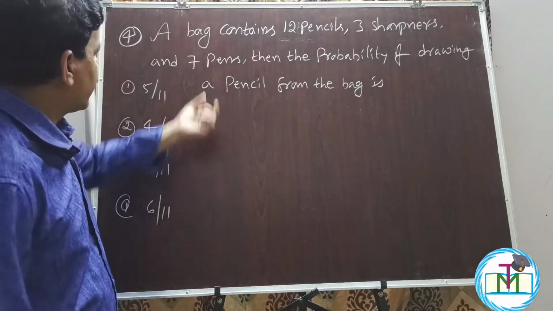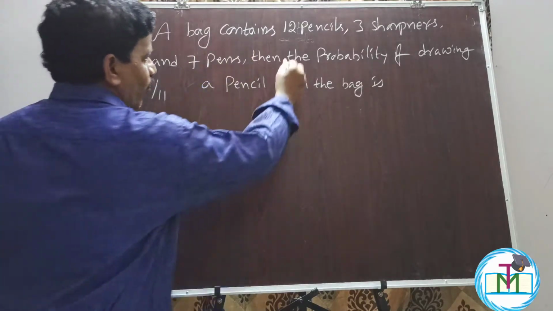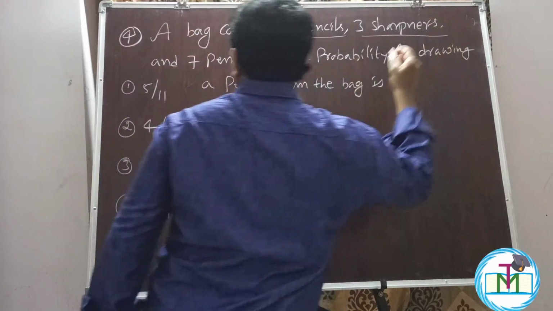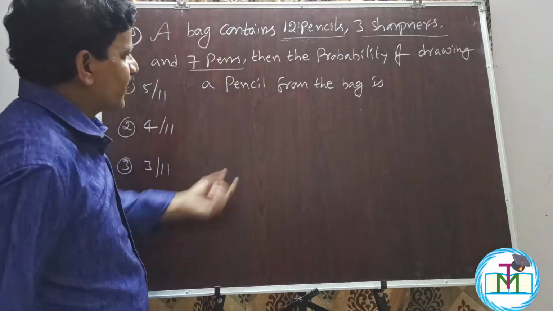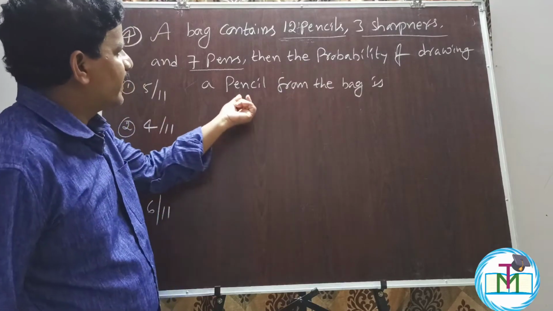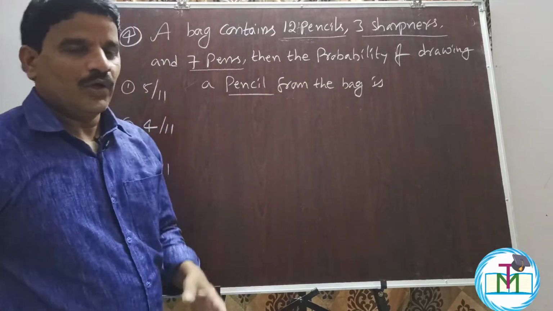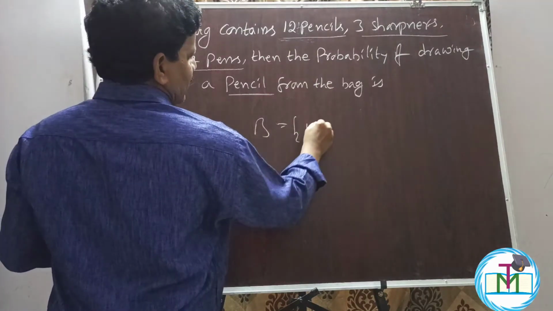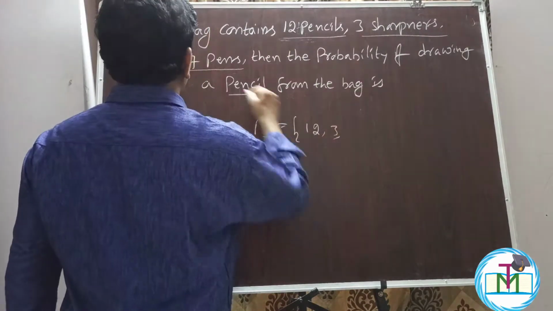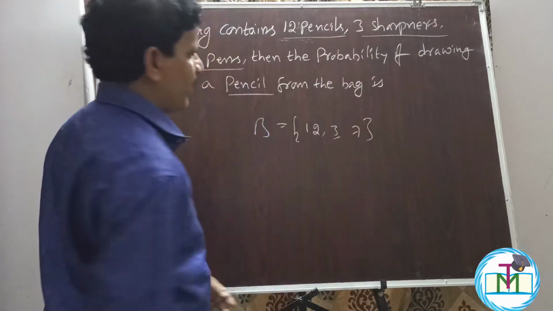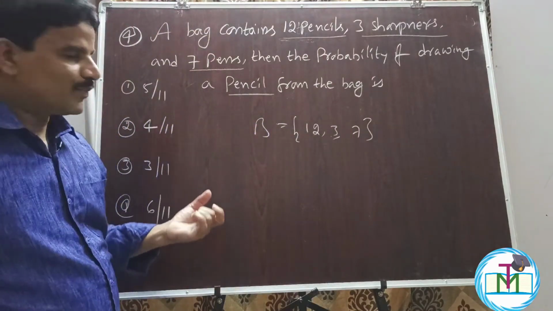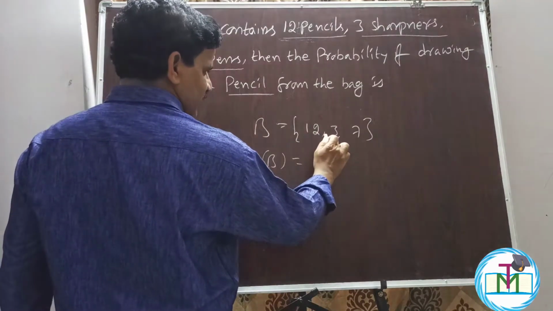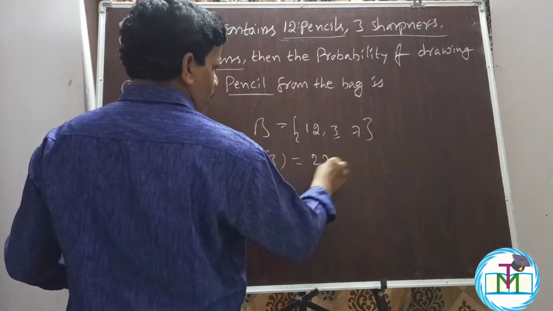Question number 4. A bag contains 12 pencils, 3 sharpeners and 7 pens. Then the probability of drawing a pencil from the bag is. Here the bag contains 12 pencils, 3 sharpeners and 7 pens. So the total number of items in the bag is 12 plus 3, 15, 15 plus 7, 22.